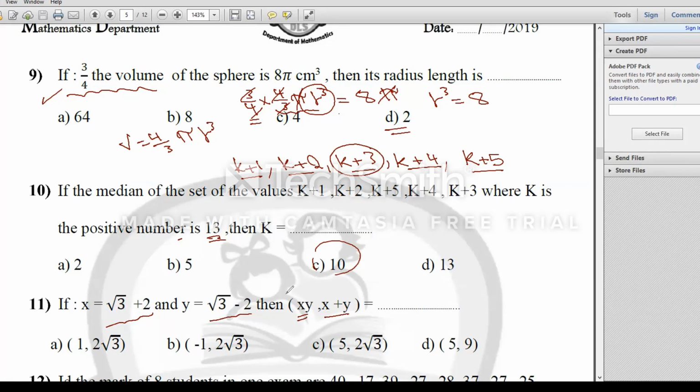It means the product of two conjugate numbers. The product of two conjugate numbers comes from what? From the first squared, it's always minus, the second squared: 3 minus 4, which equals negative 1. Then my first projection xy equals negative 1. Here x plus y means the sum of our two conjugate numbers, which equals double the first, it will be 2 root 3. Then my answer will be number B, negative 1 and 2 root 3.